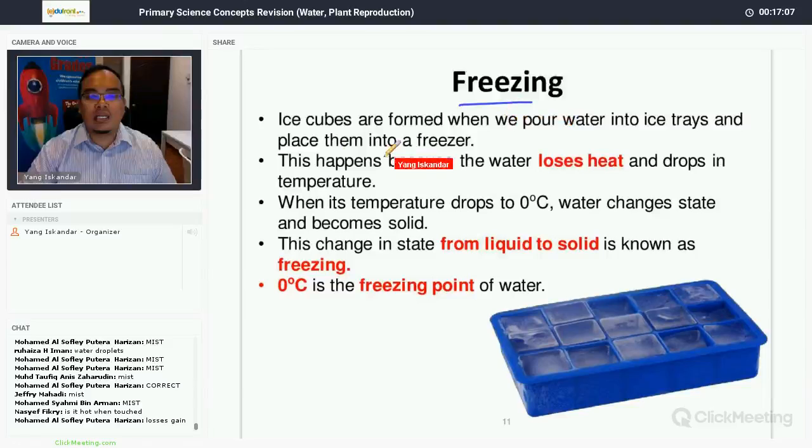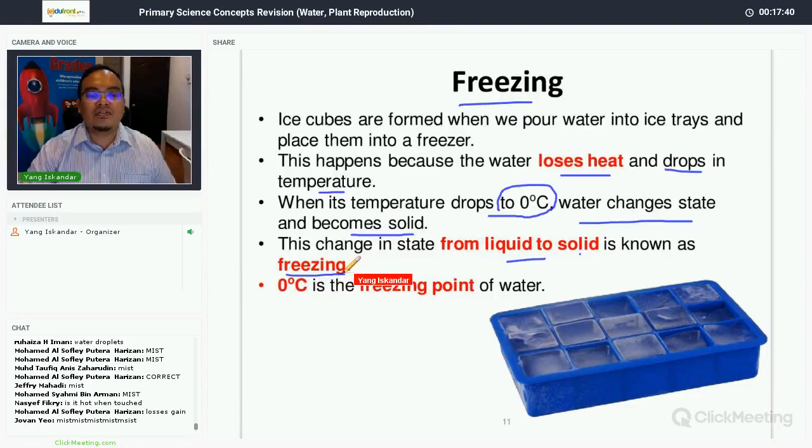Now, first, freezing. Ice cubes are formed when we pour water into an ice tray and place it into a freezer. So what happens here, when we put it into a freezer, water will lose heat, and the temperature will decrease. When the temperature drops to 0 degrees Celsius, the water changes state from liquid to solid state. From water, it has become ice. So this change in state from liquid to solid is known as freezing, and the freezing point of water is 0 degrees Celsius.